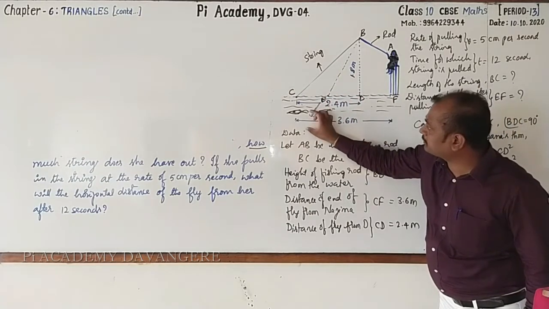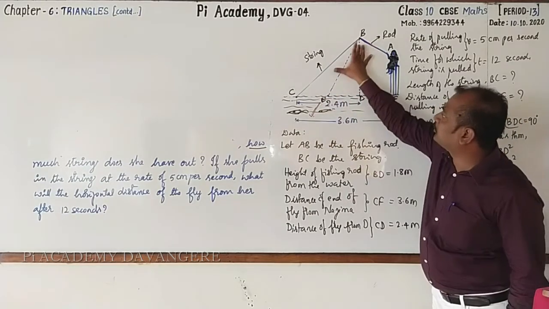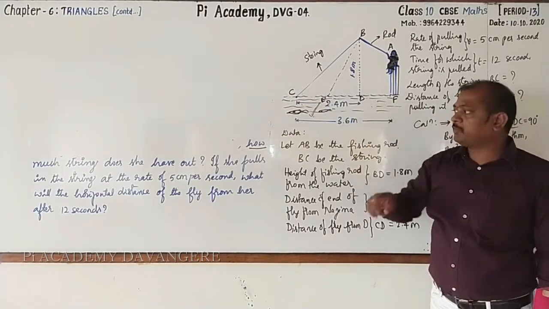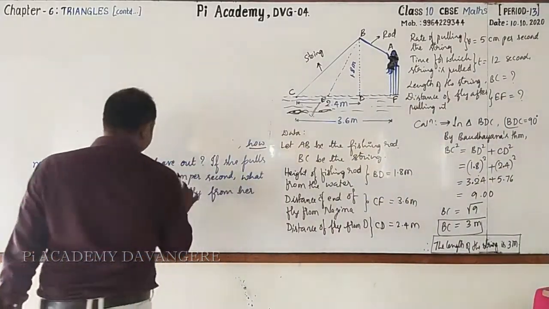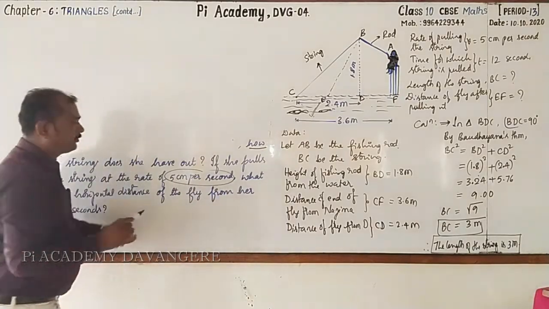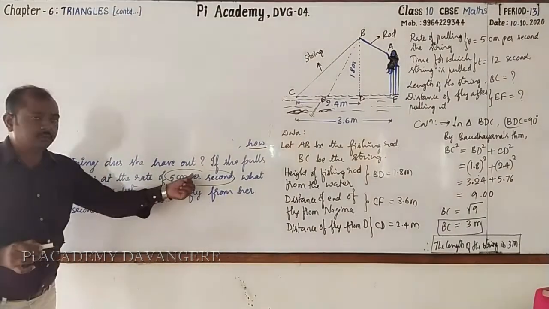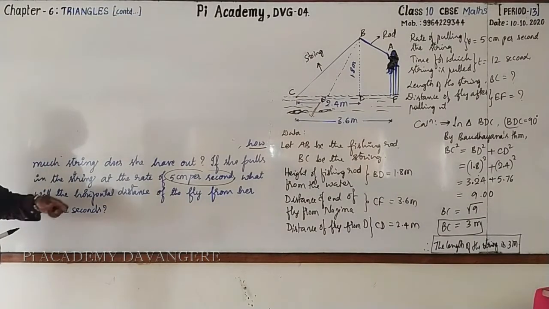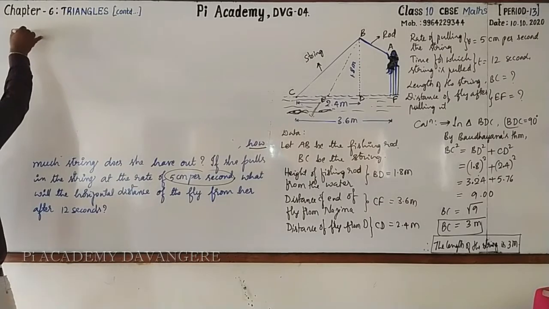Now we have to subtract this much part in the whole length. But what is this length? That can be found out by using speed of pulling the string, that is 5 cm per second for 12 seconds. Followed? Yes, here I'll write the second part.